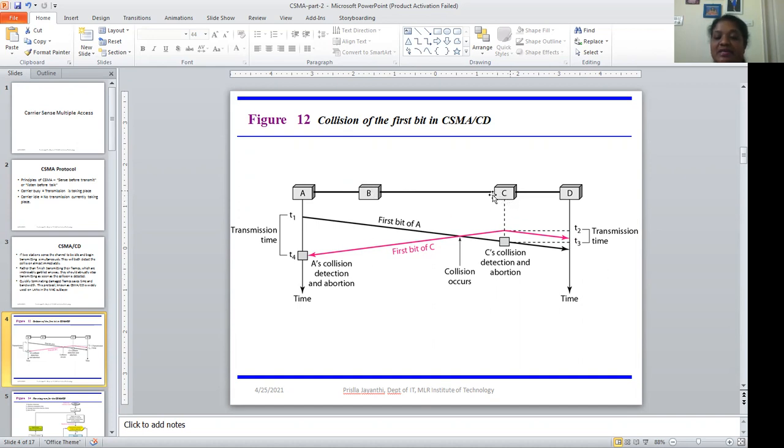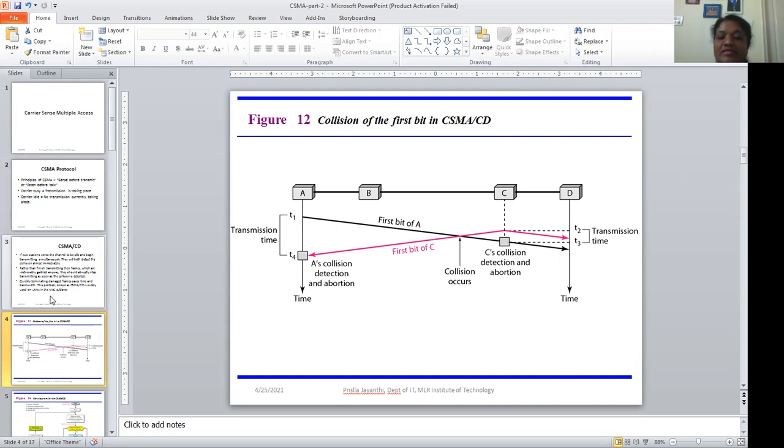Assume that C is trying to sense, and according to C the channel is free, as A's frame has not yet reached near C. So station C thinks the channel is free, and immediately when it sends the frame, a collision occurs.